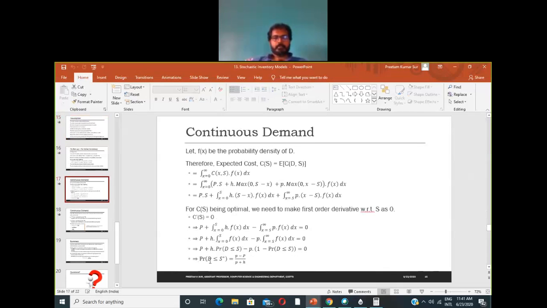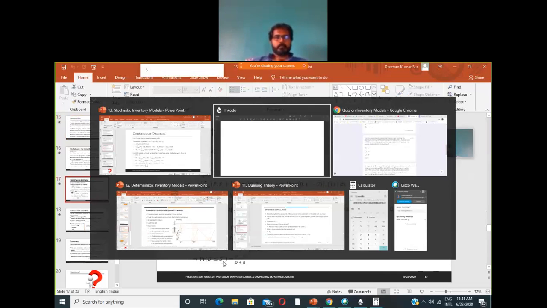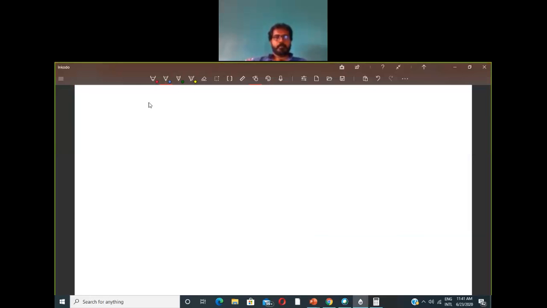So the probability that the demand is less than or equal to S star, we'll have like this: P, the probability that the demand is less than or equal to A star.